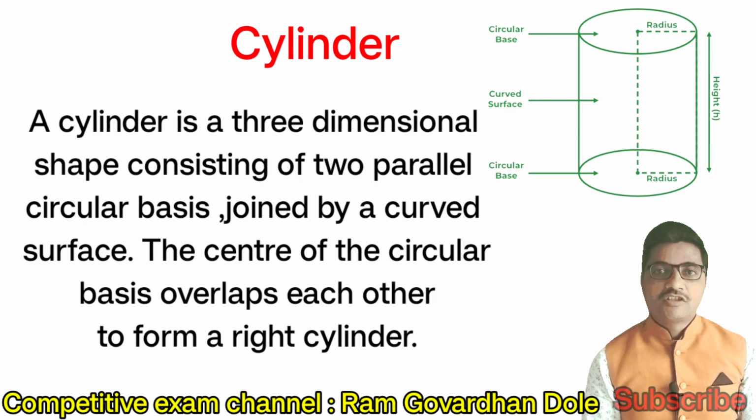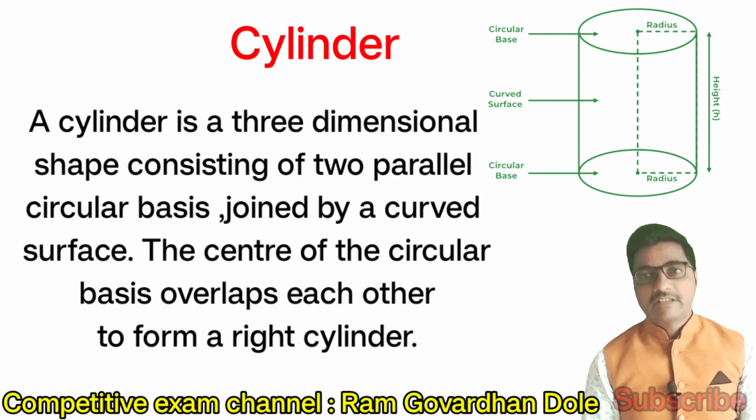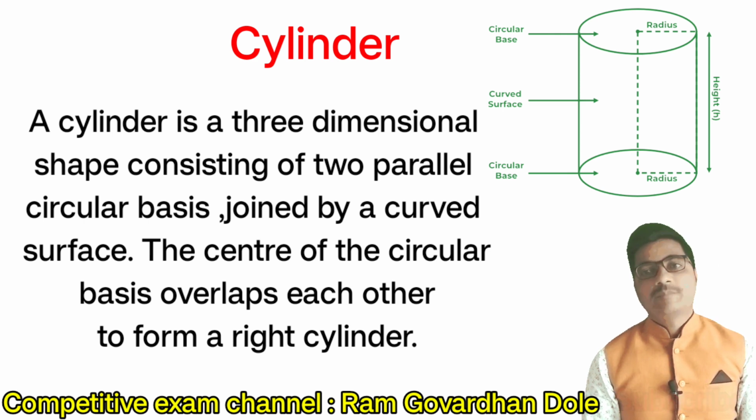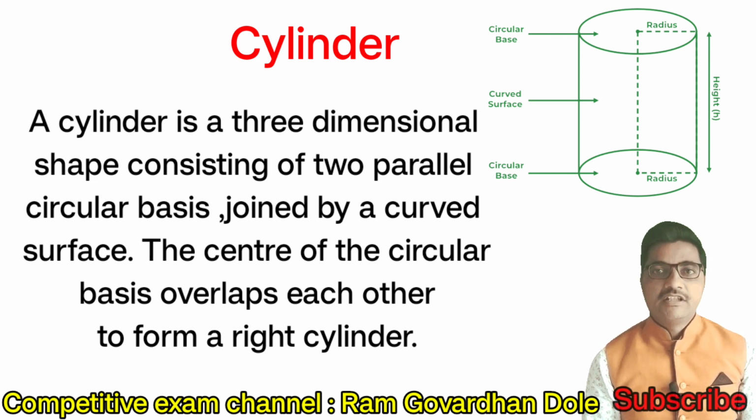Cylinder. Definition. A cylinder is a three-dimensional shape consisting of two parallel circular bases joined by a curved surface. The centers of the circular bases overlap each other to form a right cylinder.